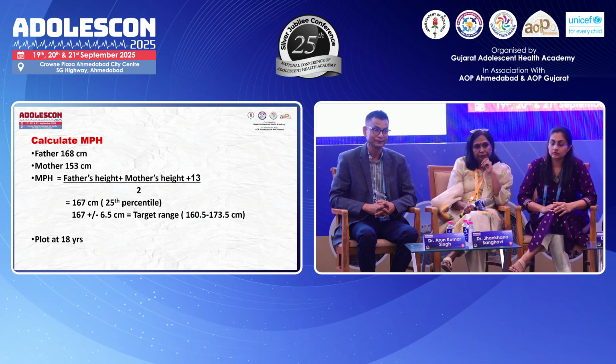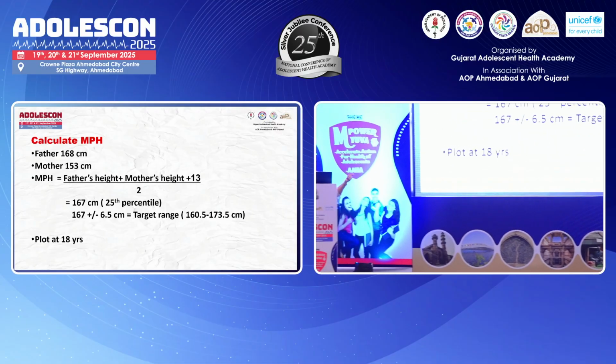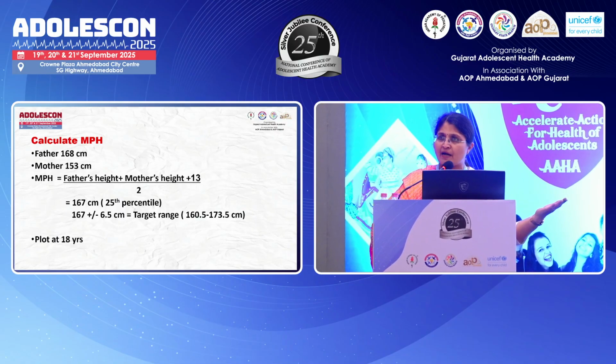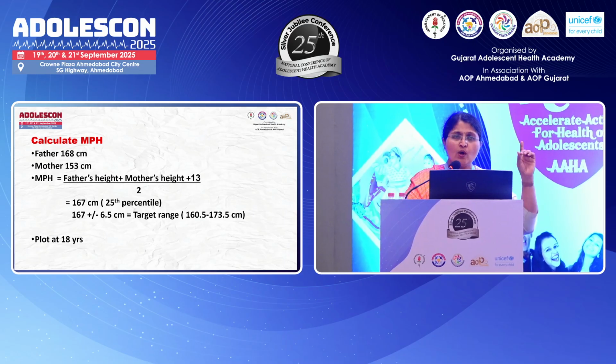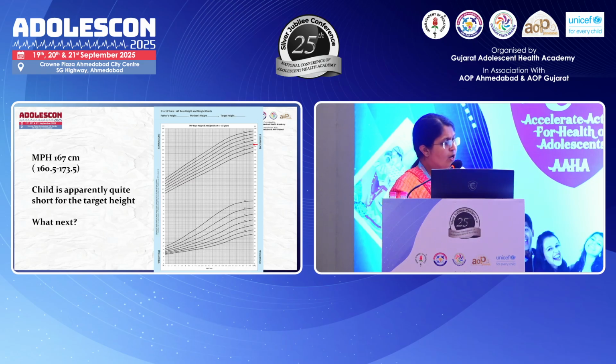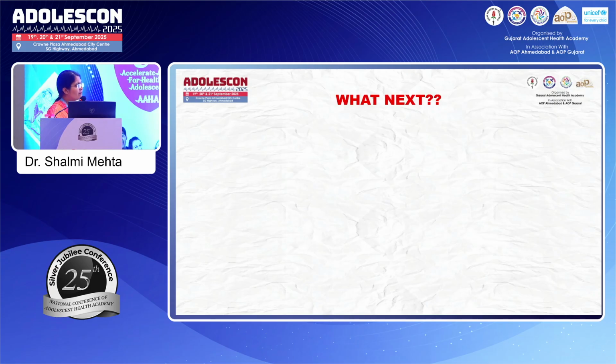Correct. It is important to know what the parents' heights look like before we start interpreting the child's height. So it is very important to calculate the mid-parental height. For a boy, it is mother's height plus father's height plus 13, divided by 2. For a girl, minus 13, divided by 2. Plot this at 18 years, and then let us see what it looks like. So this is what the target height looks like. The child is apparently quite short for the target height also. You can see that the parents are reasonably okay, but the child looks quite short for the target height. So what should be our next step? Yes, Ruchi ma'am.